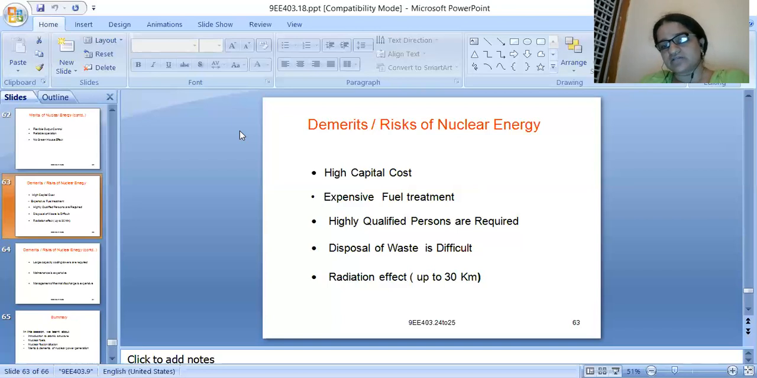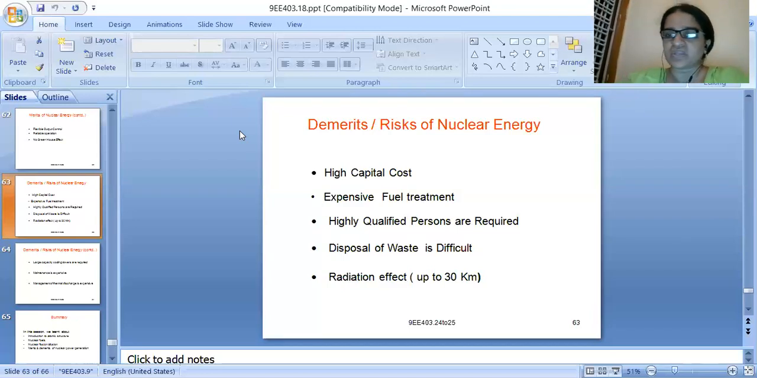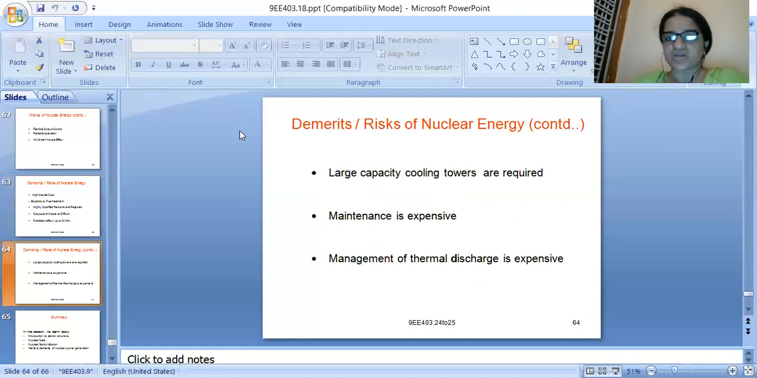If the emission of radiation is very high, or if some person is exposed to a high amount of radiation, there are chances that he might get seriously ill, or in some detrimental cases it may lead to death also. So definitely this radiation effect is a big demerit for usage of nuclear energy. Right. Next, demerits or risks of nuclear energy.